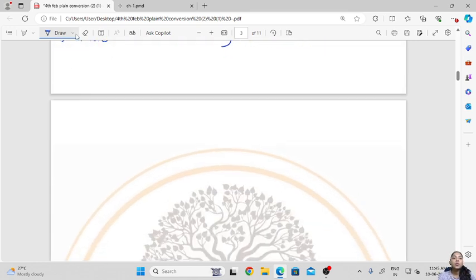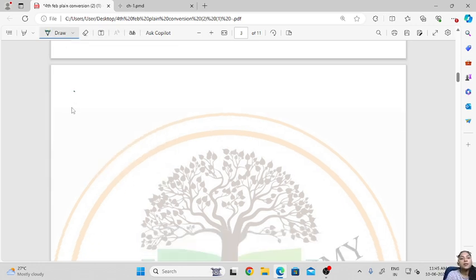Now let us move on to another characteristic. So the third is metabolism, okay. So we know that various chemical reactions take place in our body for the different activities, for example digestion, then respiration.